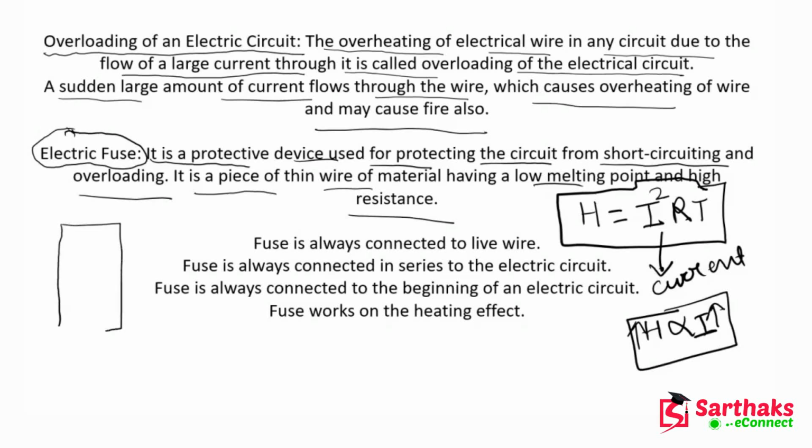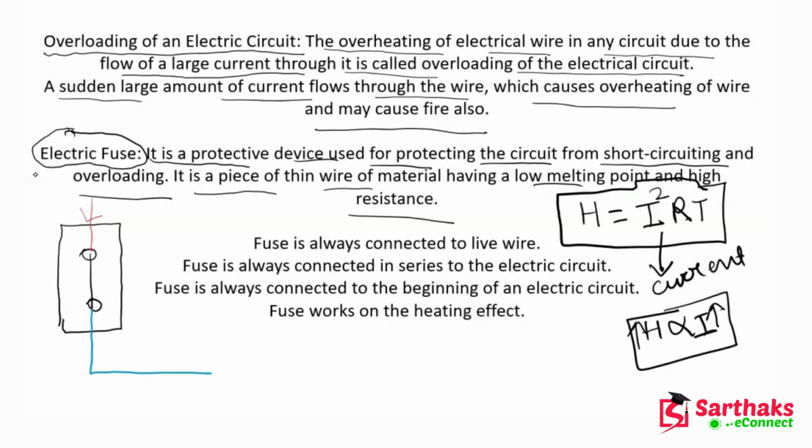Let's suppose this is a fuse, and here a wire is connected, and this is a phase wire like this. Here the current is flowing and this wire is connecting. Let me draw it with another pen. So now this wire is connecting our appliances to this live wire.